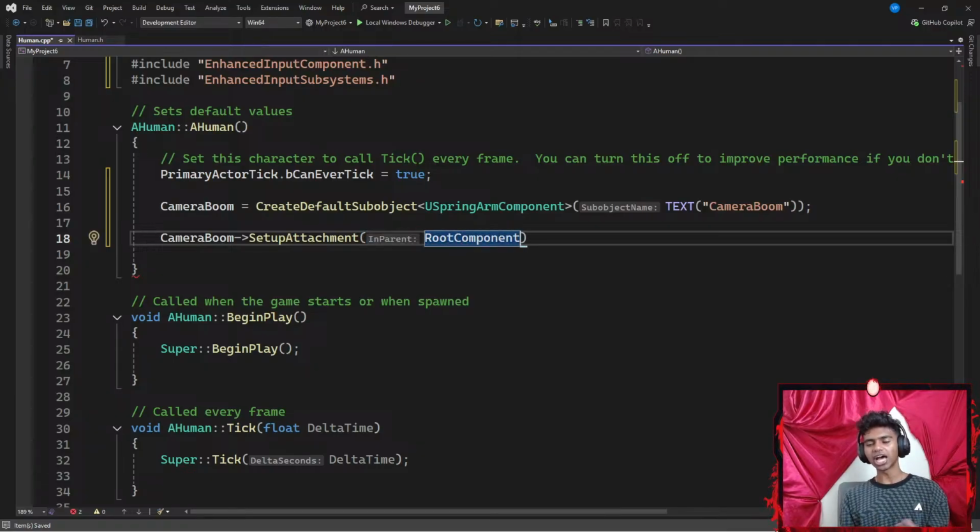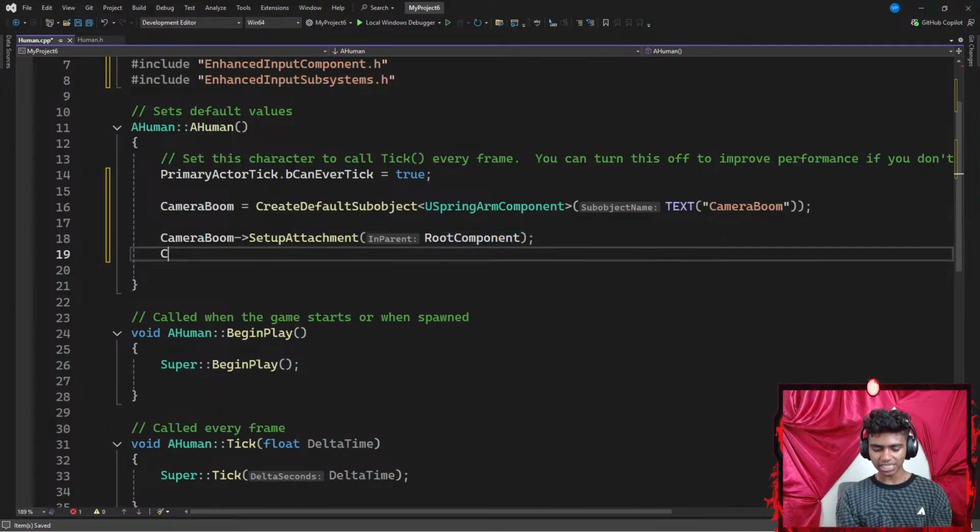Without my root component, I wouldn't be able to see it if I rotate, scale, or move my camera boom in general. But with the root component, I can actually see it moving. That's it. Let's end this with a semicolon. Next up, I'm going to point my camera boom towards target arm length. Let's go with target arm length.